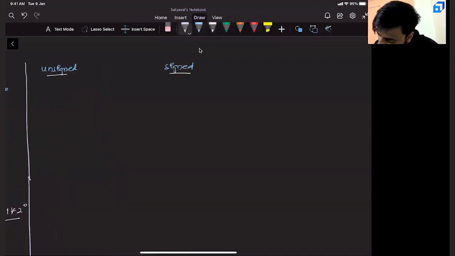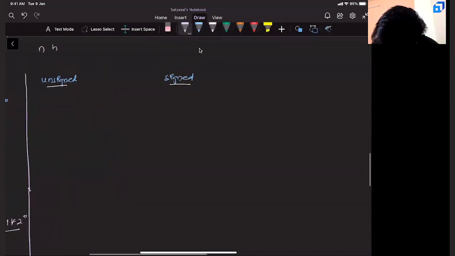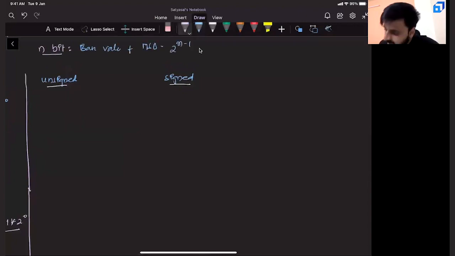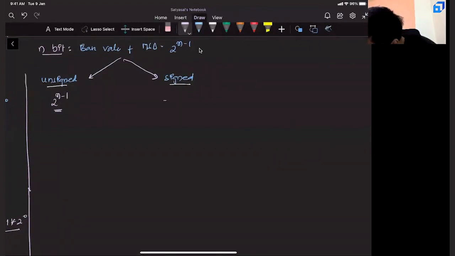What it says is, if it is an n-bit number, we understood the base value of the MSB bit is 2 power n minus 1. This is correct, but only if it is unsigned. If it is signed, the MSB bit value will become, you guessed it, minus 2 power n minus 1. Now you can ask, why in the world is this important?